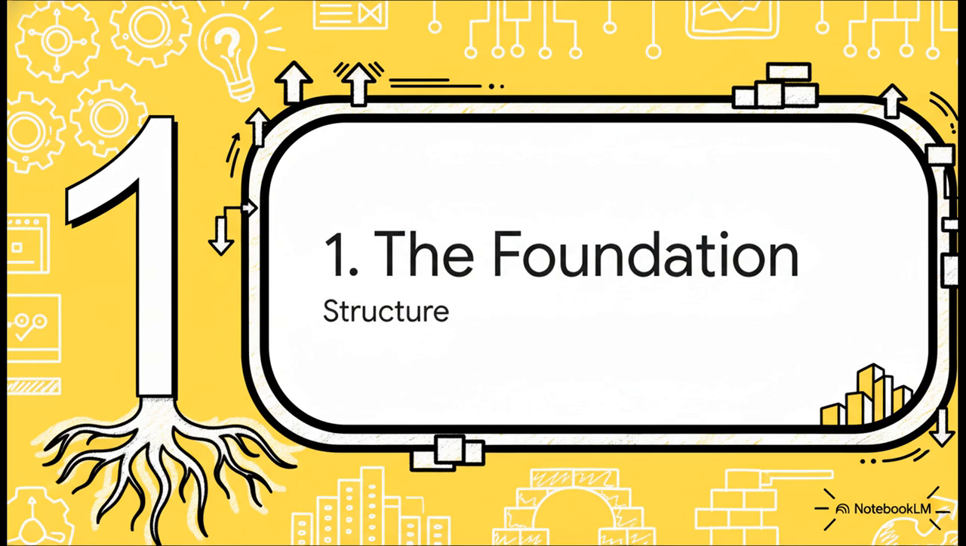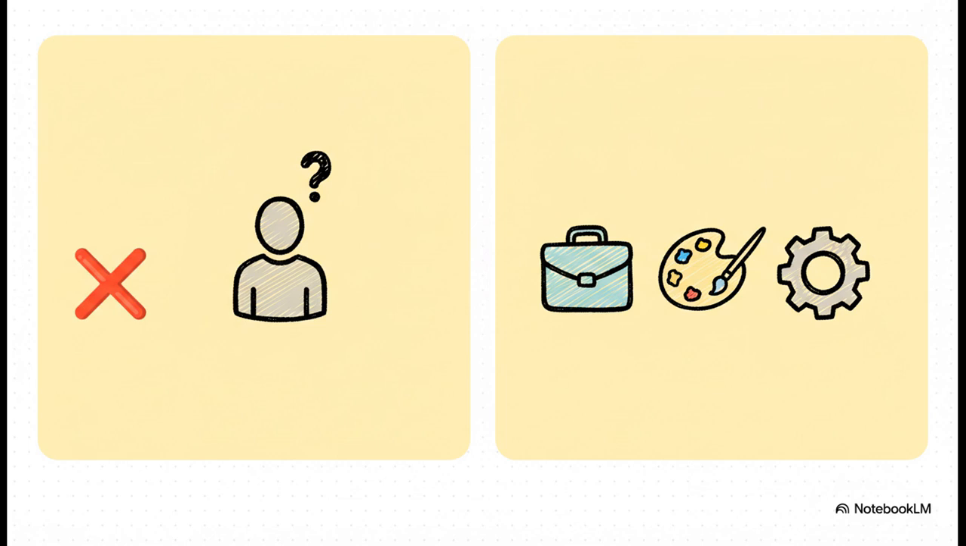Honestly, if you get these fundamentals right, you're already ahead of 90% of people. This is the stuff that makes everything else work. The number one trap we all fall into? Asking vague, generic questions. You get a generic answer because the AI is just a generalist. The fix is so simple, but it's a game changer. Give the AI a specific role.